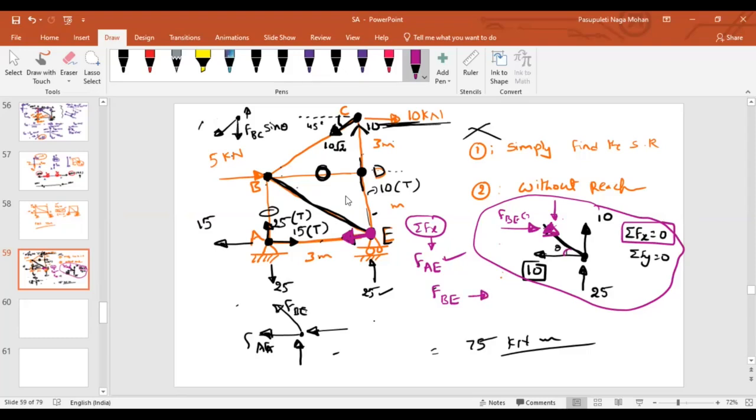That's why I'm telling you, from this diagram itself, to balance this force, the component of FBE should act along the right side direction. Here itself you can imagine that if I represent an arrow like this, then only this component will act in the right side direction. Then you can say it is under compression without drawing this entire diagram and writing the equation.